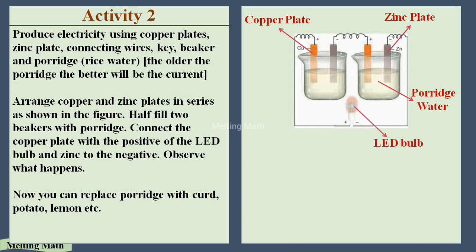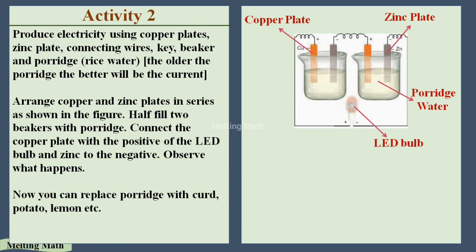We have to connect the copper plate in the positive region of the bulb, and we have to connect the zinc in the negative region. Observe what happens. Afterwards, instead of porridge water, we have to replace it with curd, potato, and lemon. In all of them, porridge, curd, potato, lemon are used to produce electricity. Less amount of electricity is produced in this setup, so the LED bulb glows with low energy.